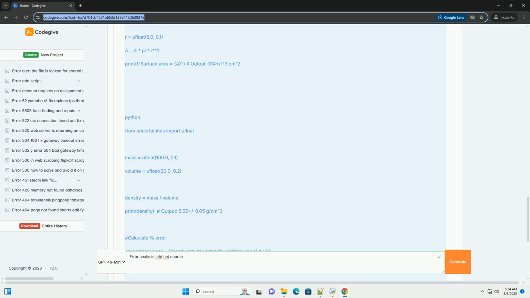Problem 4: two resistors, R1 equals 100 plus or minus 2 ohms and R2 equals 200 plus or minus 4 ohms, are connected in series. Calculate the total resistance and its uncertainty. Solution. 8. Tips and tricks for MHT set. Focus on the core formulas. While the uncertainties library is powerful, make sure you understand the underlying formulas for error propagation. The MHT set may test your knowledge of these formulas directly.